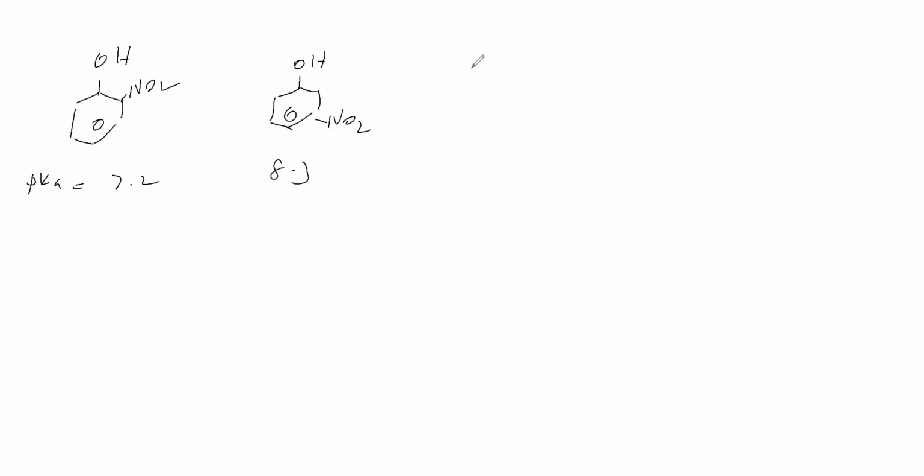Next, paranitrophenol, for this the pKa value is 7.1. Next, phenol, pKa is 10. Okay. So now we have said the pKa values.